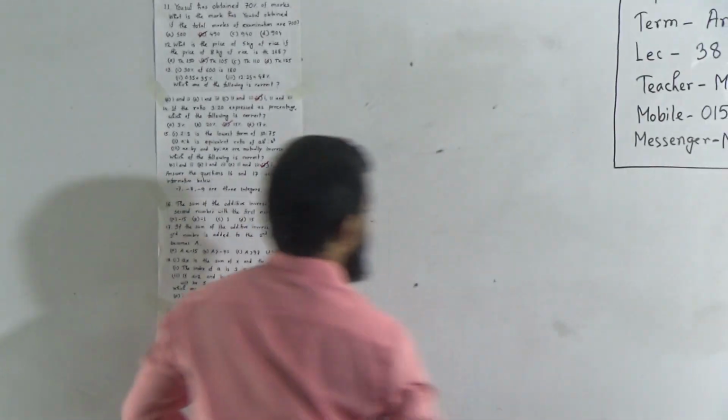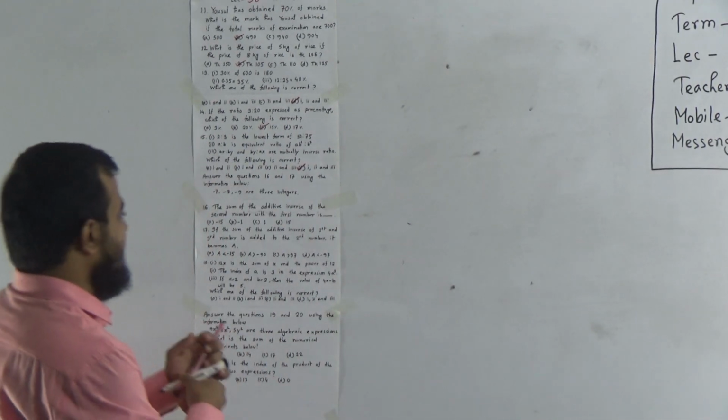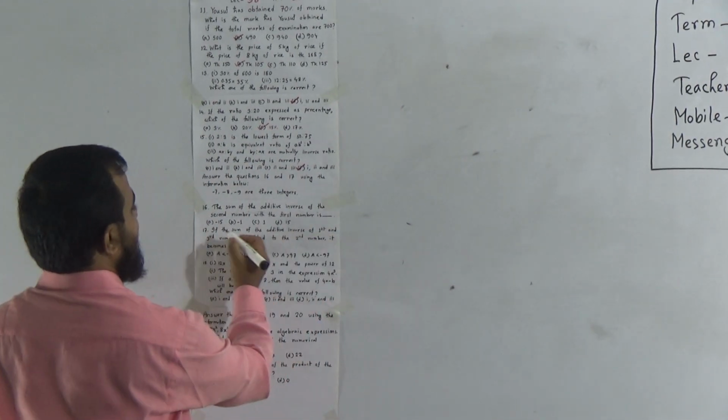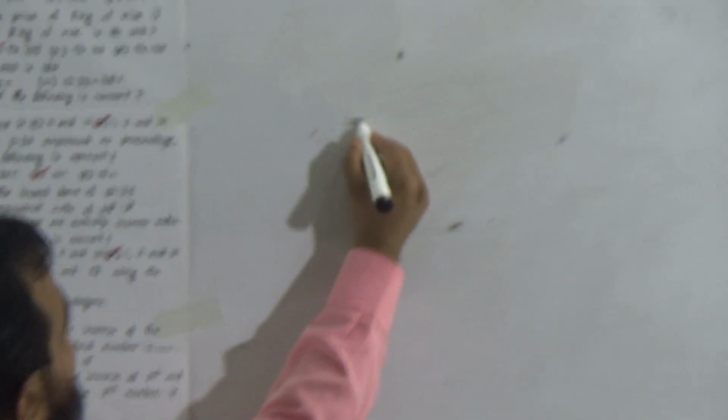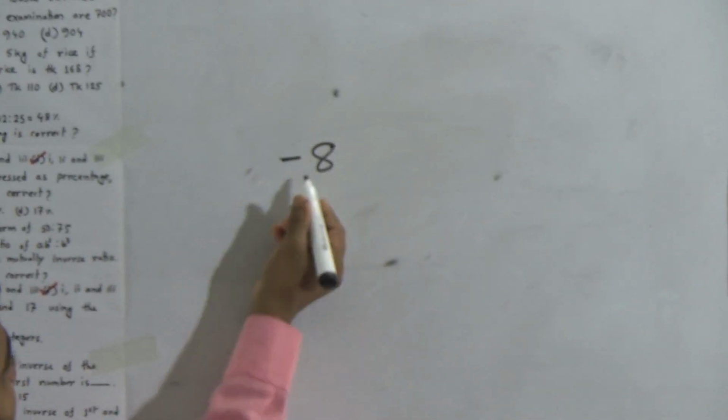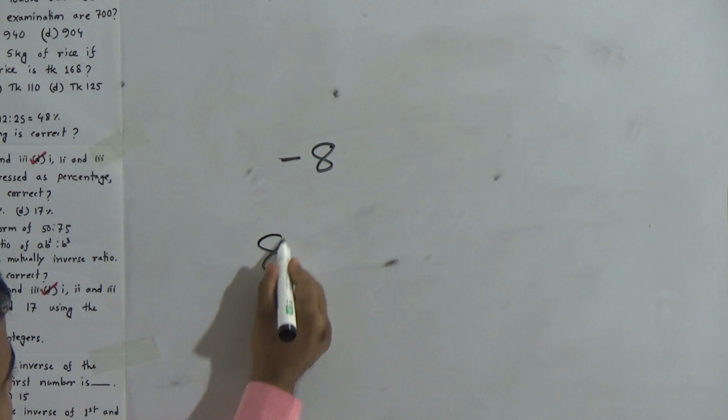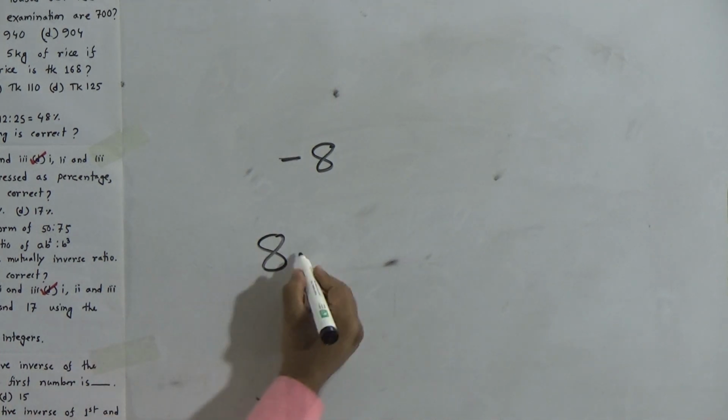What should we do? The additive inverse of the second number. Additive inverse of the second number is what? The second number is given here, -8. So, additive inverse of -8 is 8. We have to add it with the first number.